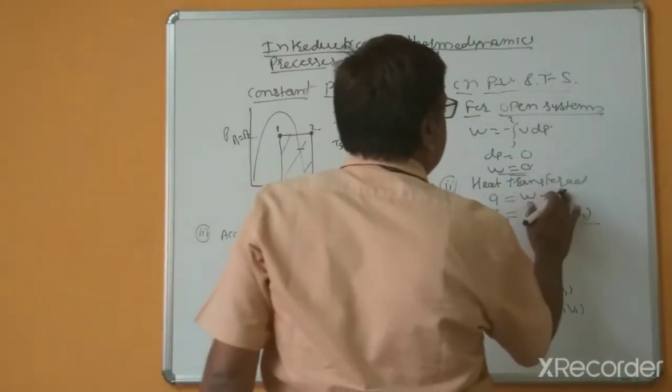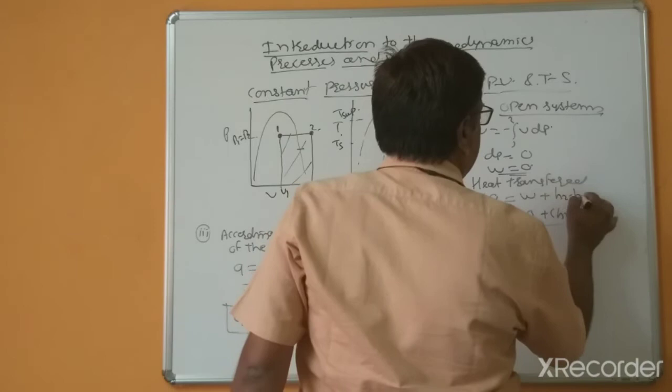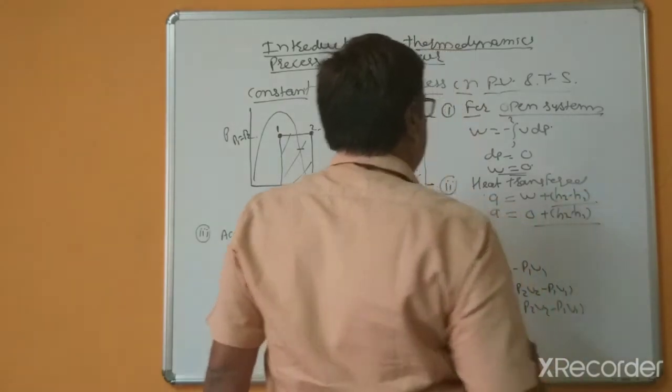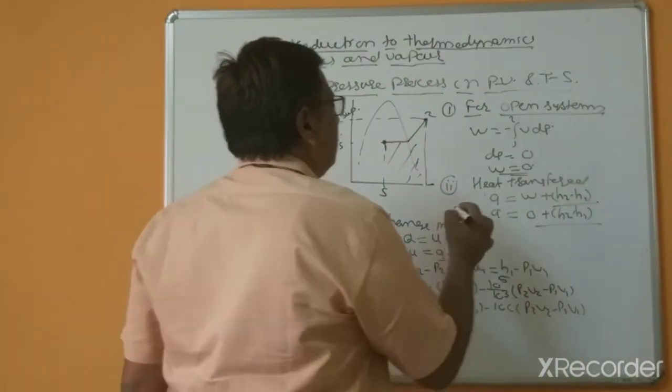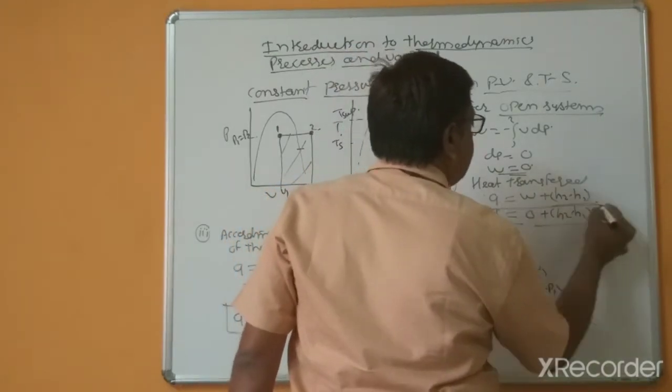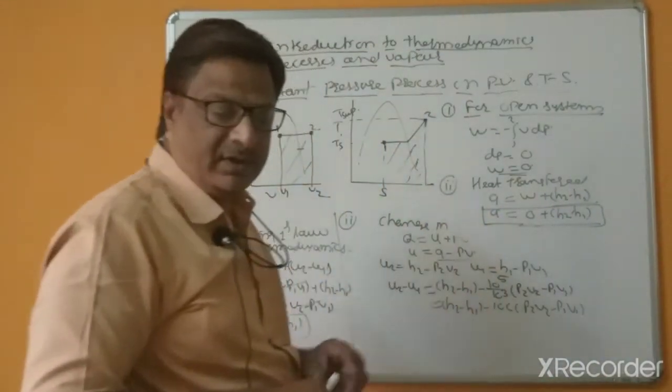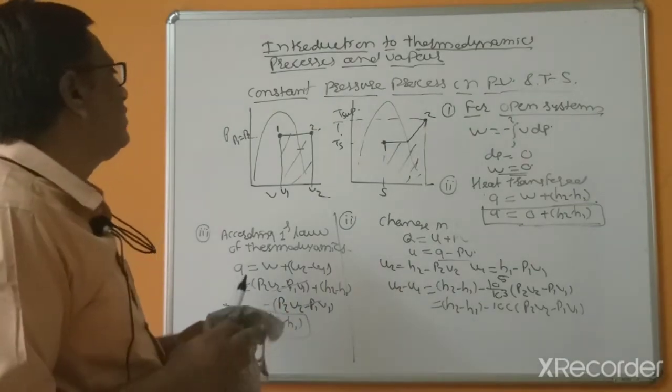Sorry, this is H2 minus H1 here, and you can also use this for closed systems, right? This is for constant pressure process.